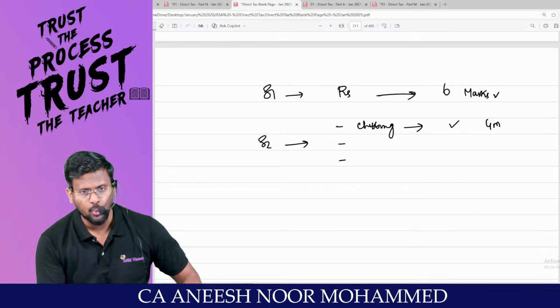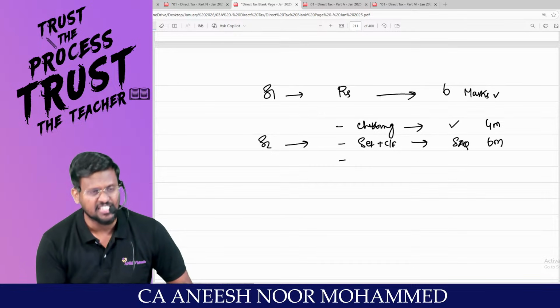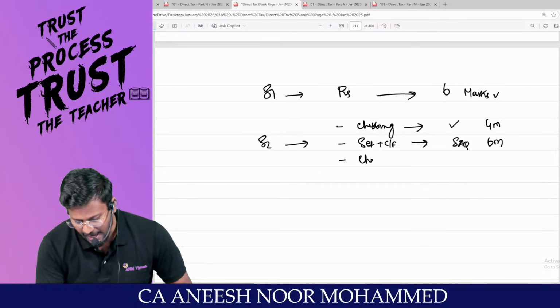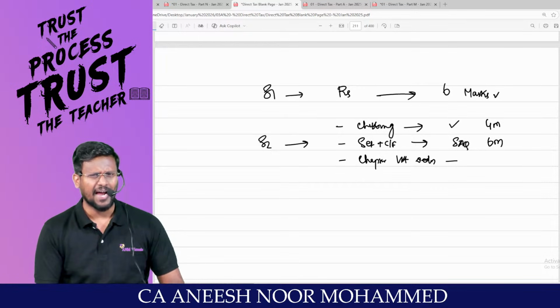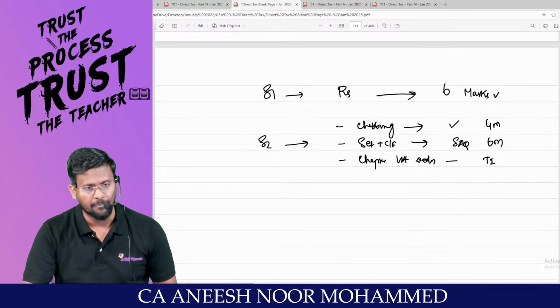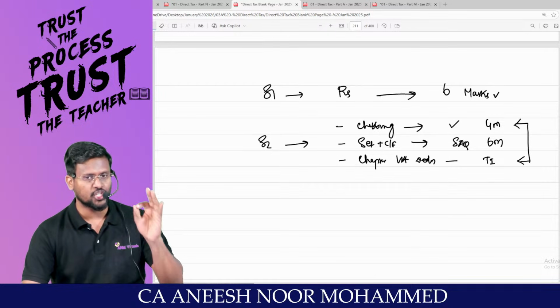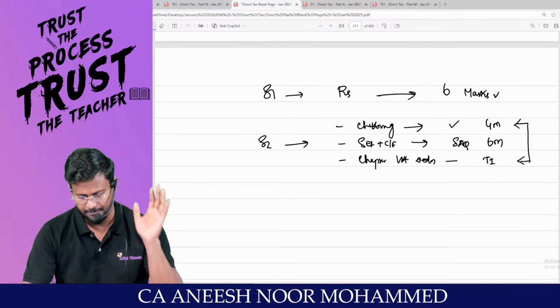Then number 2 is the set off and carry forward. This is a standalone question, and you will be getting 6 marks in the exam. And the next one is Chapter 6A deductions. In Chapter 6A deductions, I am not expecting a standalone question, but this will form part of the total income. Sir, these two will help you to read the total income question number 1 in a very, very better way.